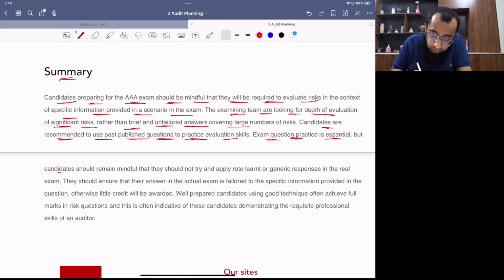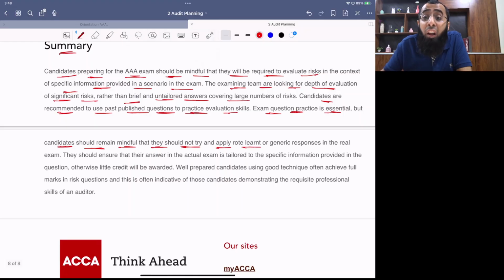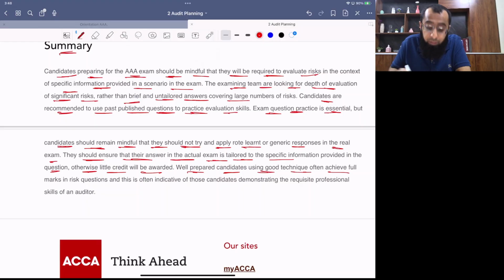Exam question practice is essential, but candidates should remain mindful that they should not try and apply rote learning. Because as I told earlier also, in AAA, rote learning is not examined. You have to deal with the scenario, not generic responses, in the real exam. They should ensure that their answers in the actual exam are tailored to the specific information provided in the question. Otherwise, little credit will be awarded. Well prepared candidates using good technique often achieve full marks in risk questions, and this is often indicative of those candidates demonstrating the required professional skill of an auditor.